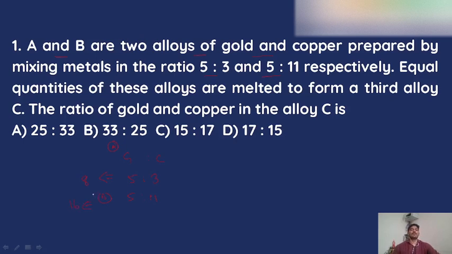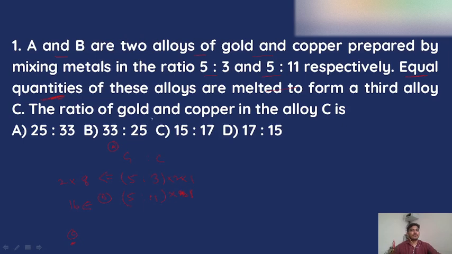But I told you that before mixing them, we need to make the number of parts the same. In order to make the number of parts the same, I am multiplying this one by 2. So I am also multiplying this one by 2 here. Next, these are equal quantities. So remember, for equal quantities we take the 1 is to 1 ratio. They are melted to form a new alloy, so a third alloy is formed.